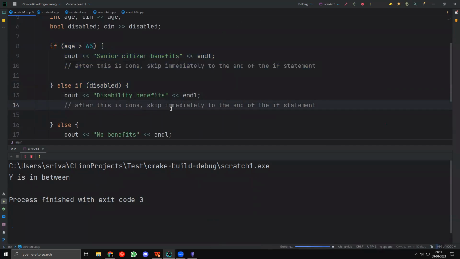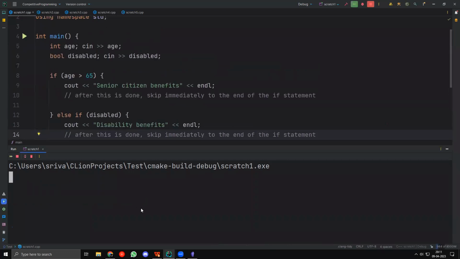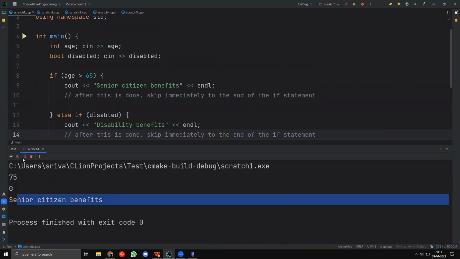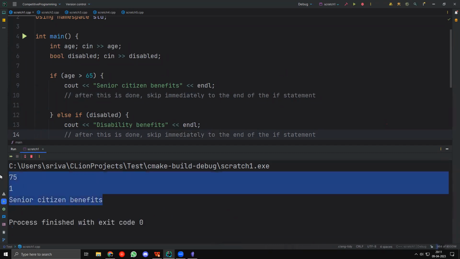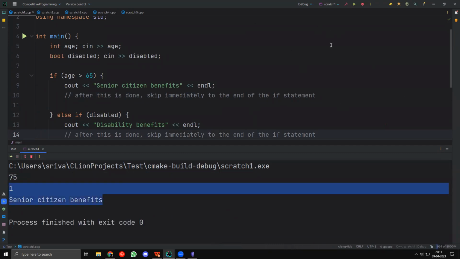Okay, so let me run this and show you some examples. Let's say the age is 50 and the person is disabled. Then they get disability benefits. Now, let's say they are 75 and they are not disabled. They get senior citizen benefits, right? Now, let's say they are 75 and they are also disabled. Then they are again going to get senior citizen benefits only. They are not going to get both, right?